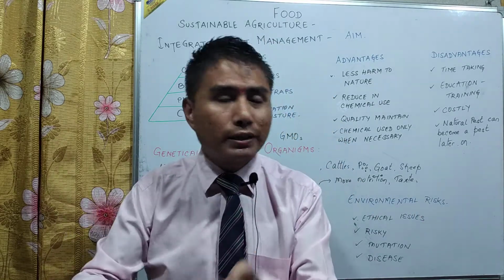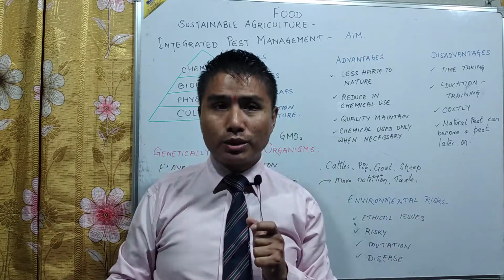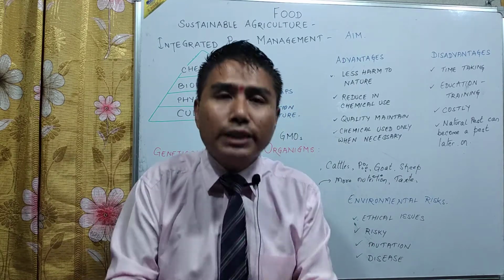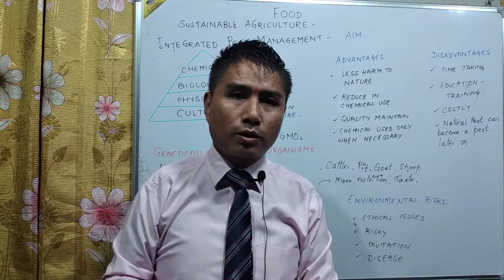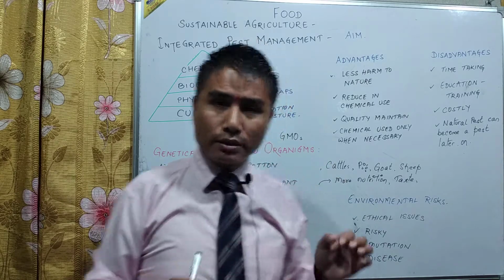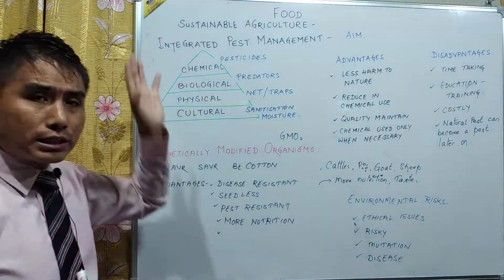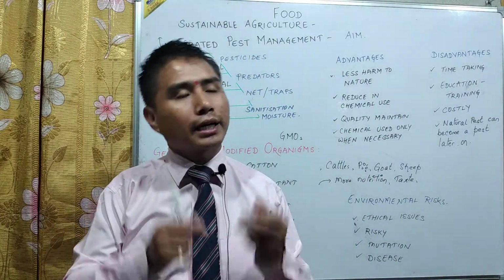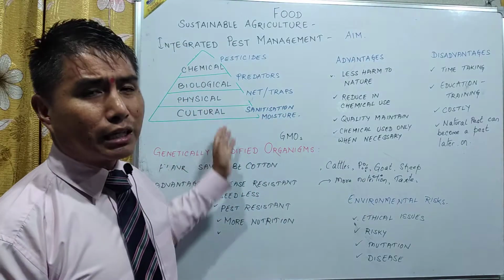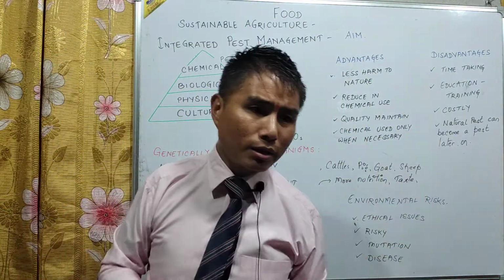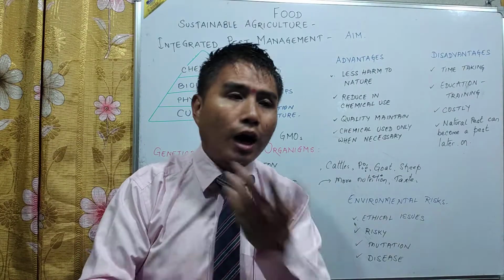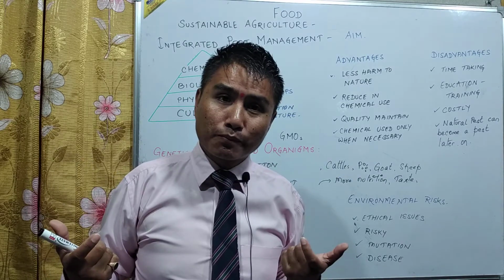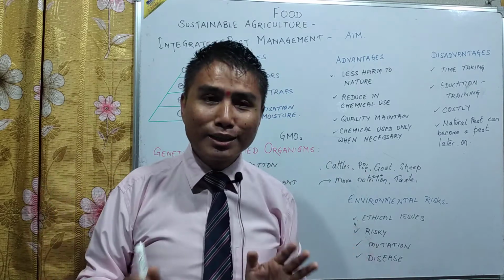Organisms were genetically modified so that we can have better nutritional values, better yield, more harvest. For example, seedless bananas, or for example, disease resistant ones, because we were all using chemicals against pests, because normally when a plant grows, pests attack the plant. And again, for them, you have to go for the cultural method or the physical method or the biological method or the chemical method. That means it is costly. How about genetically modified organisms which are pest resistant by themselves only? Yes or no? By birth. You got my point? Okay.